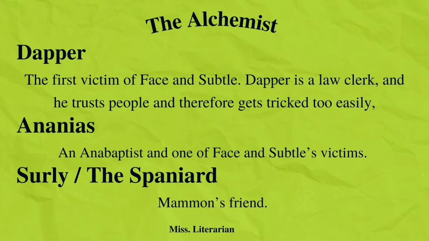Next is Surly the Spaniard. This is the friend of Mammon. Surly always accompanies Mammon to see Subtle's Philosopher's Stone, but Surly will not believe that Subtle is an alchemist who has the ability to create the Philosopher's Stone. But unlike Surly, Mammon believes that Subtle can do alchemy.